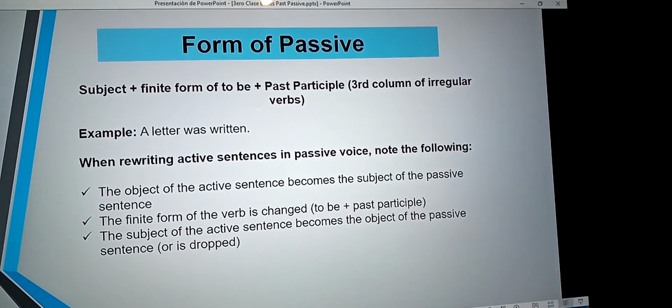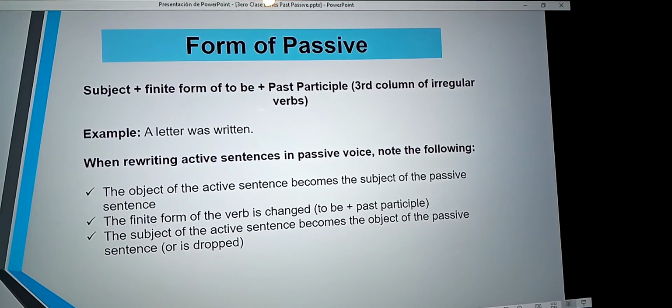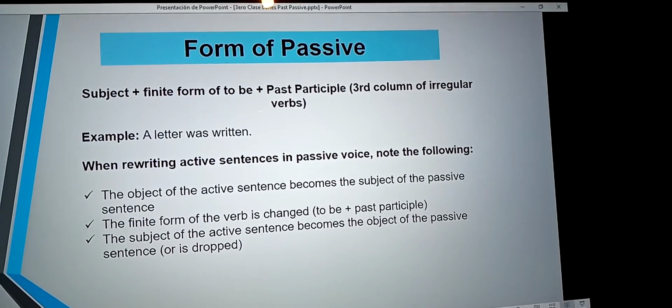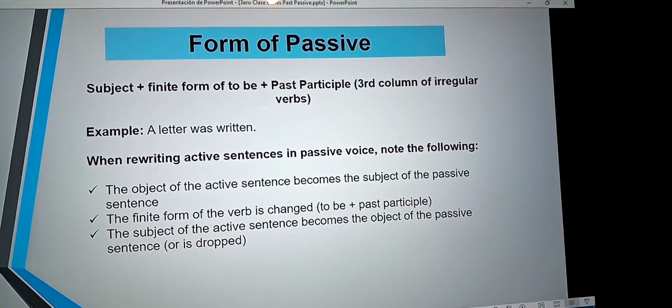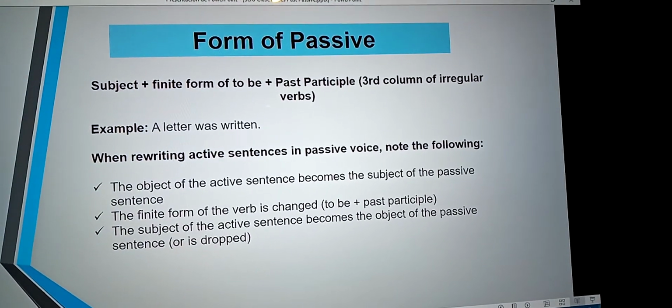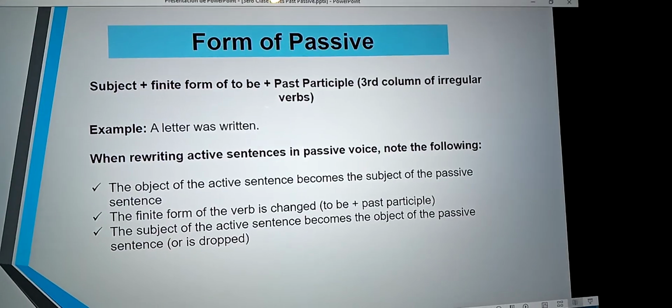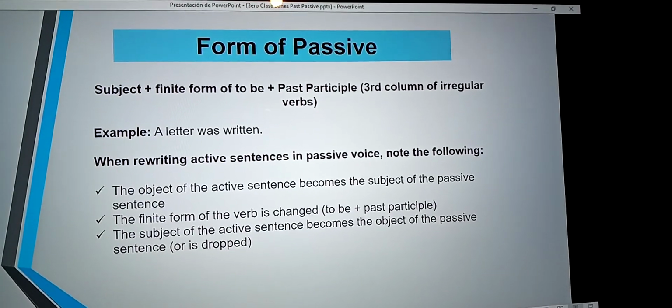When rewriting an active sentence in passive voice, note the following. Repeat. When rewriting an active sentence in passive voice, note the following. Look right there.